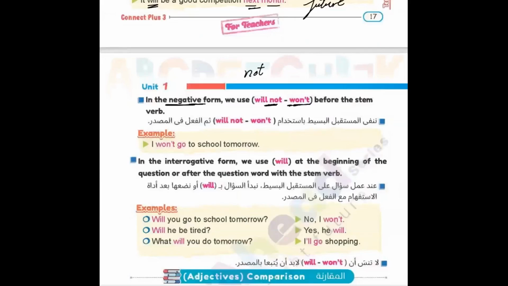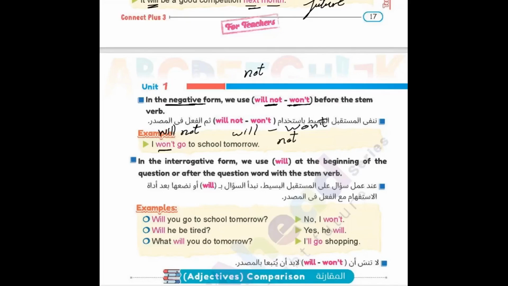I won't go to school tomorrow. I mean, "will not" — that's something I will not do. I will not go to school tomorrow. That says negative. If it's affirmative and I want to change it to negative, I just add "not," or I change the writing: instead of "will," it will be "won't," to change the sentence from affirmative to negative.